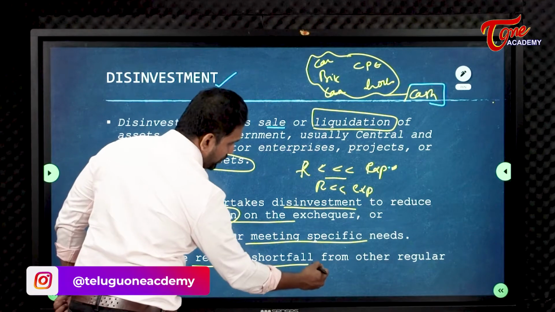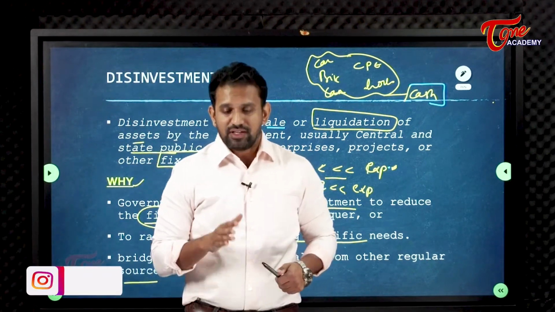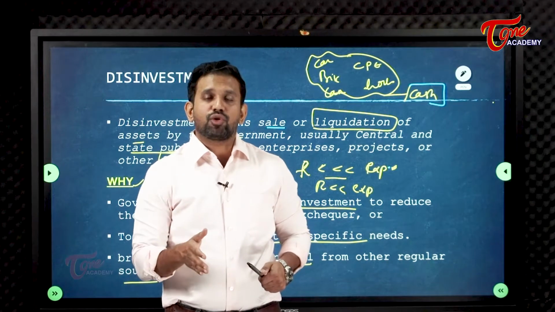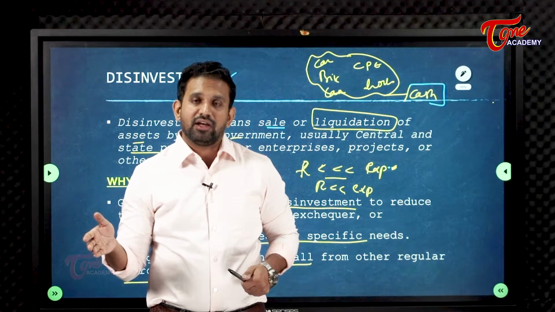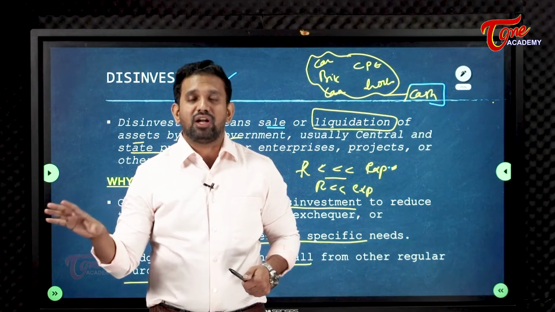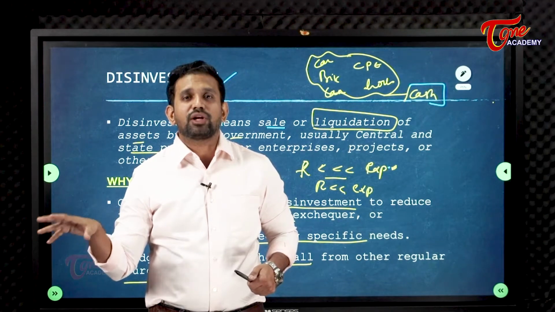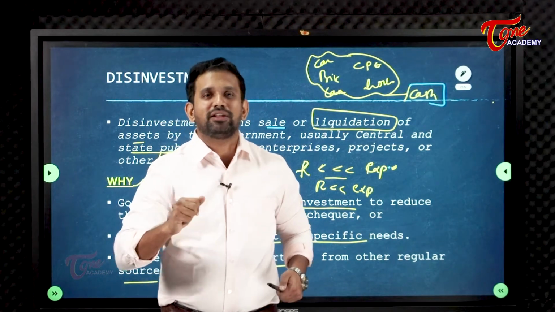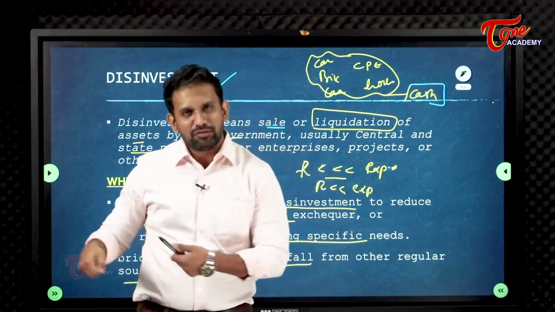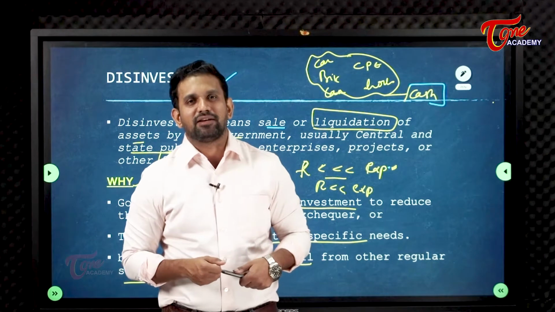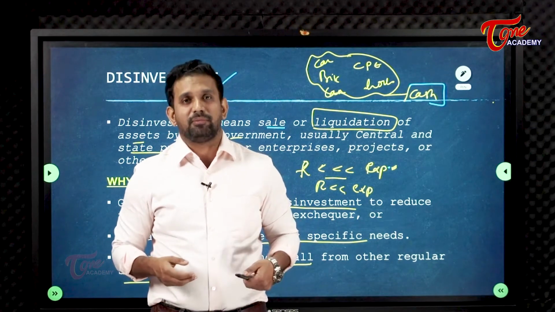Bridge the revenue shortfall from the other sources. See, the COVID pandemic happened. Because of the COVID pandemic, the tourism sector, the travel sector, and the entertainment sector are still not able to generate revenues. Why? Because these are all contact services. You come in contact only, then only you will get service. Means you have to shake hands, you have to be with them, you have to sit beside that particular person, right? So these sectors have not generated revenue for the government.